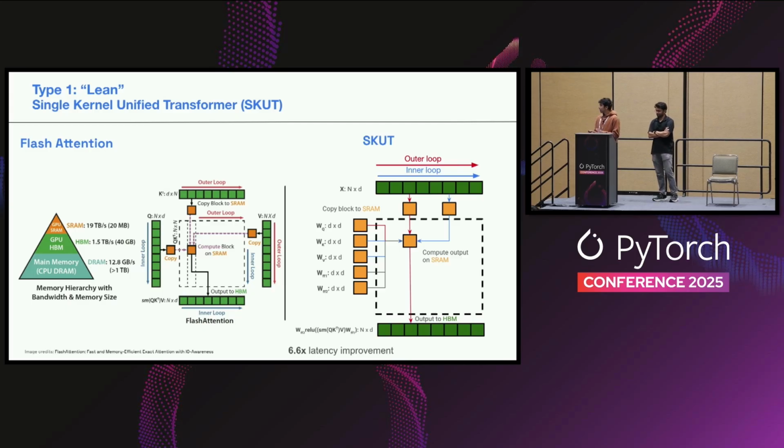So this basically makes everything in place. And instead of loading these 3 large sequence tensors, you only have to load it once. And this resulted in significant latency improvements for us, around 6.6x improvement compared to Flash Attention 2. But of course, this is targeted at very small embedding dimensions of 32.